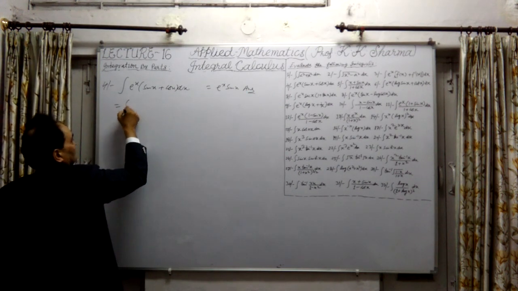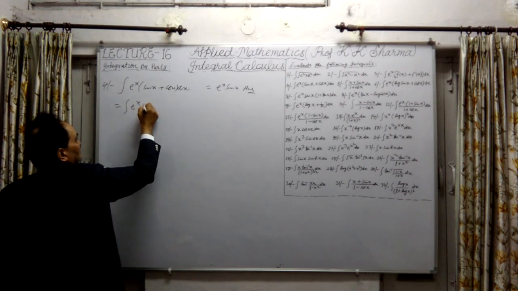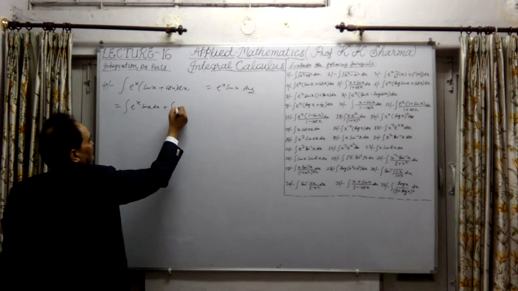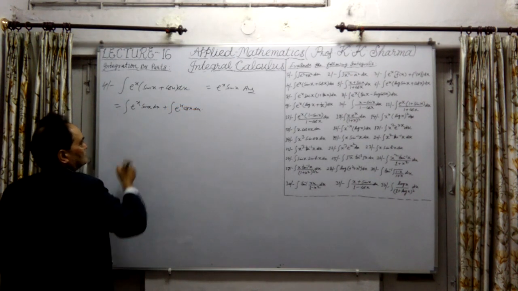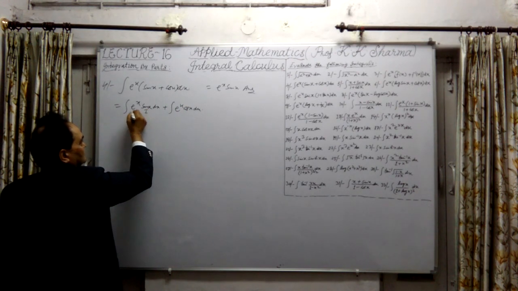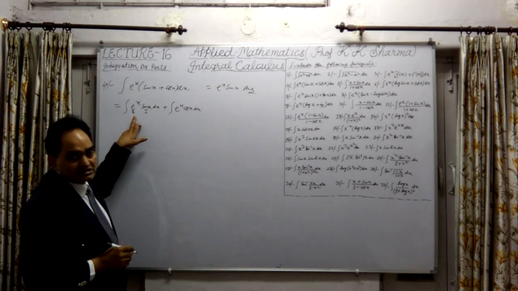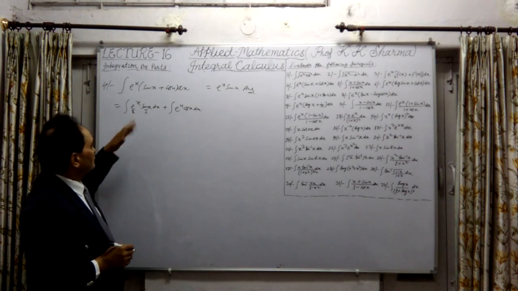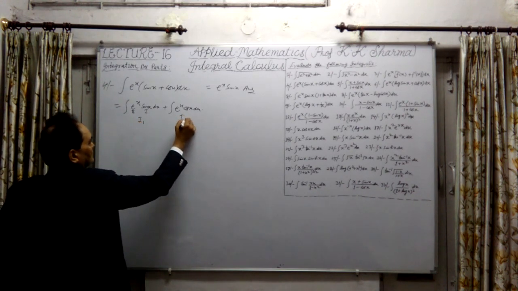So this is equal to, let me find out that this is the result, e^x into sin x. Let me separate this: the integral of e^x sin x dx plus the integral of e^x cos x dx. Now let me integrate this one. This is the first part, this is the second part. By the ILATE method, the trigonometric function is first and the exponential function is the last one, the second function. Integrating the first part, this is I1, this is I2.